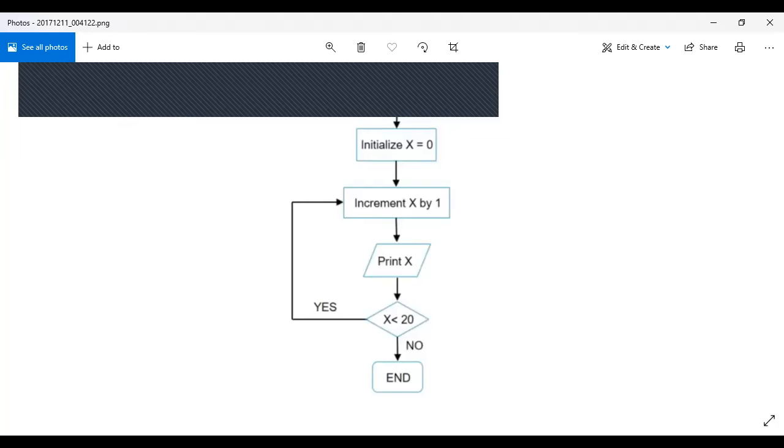At this point there are two options. Why? Because you will see that if the print is less than 20, then you will put an increment on it again. If it is not, you will just take the print out of it and the activity will end.